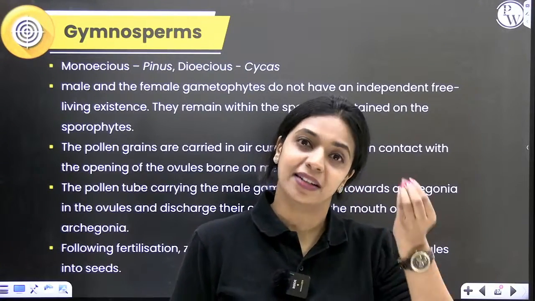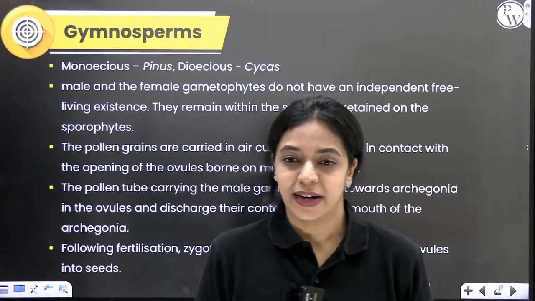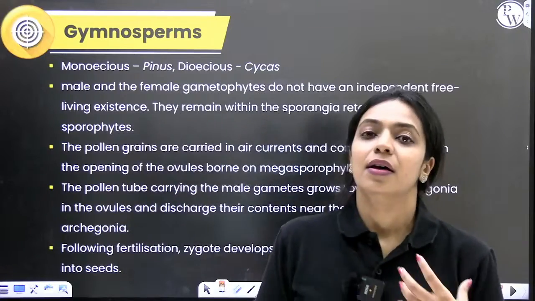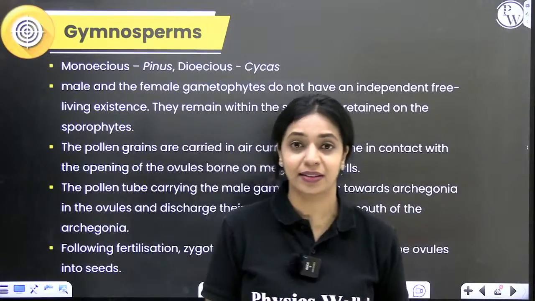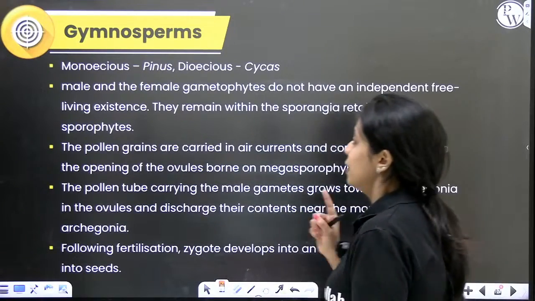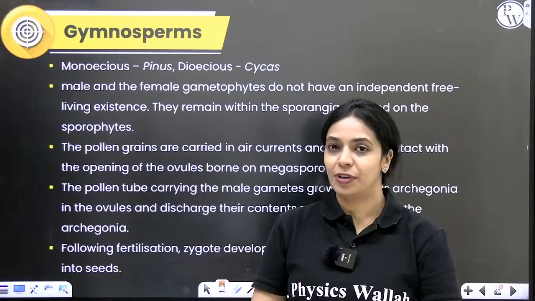Female gametophyte is dependent on the sporophyte also. Alright, yes, it's called anemophily, that is wind pollination. So that is how alternation of generation happens here. That is why it's called diplontic life cycle. Some of these gymnosperms like Pinus, within the same plant, both male cone and female cone will be